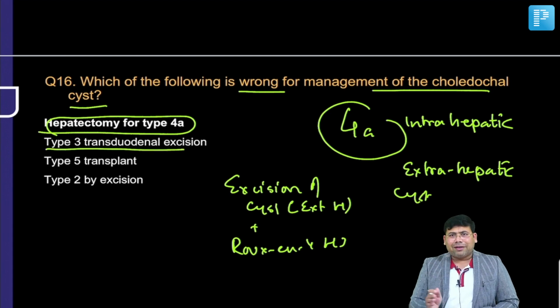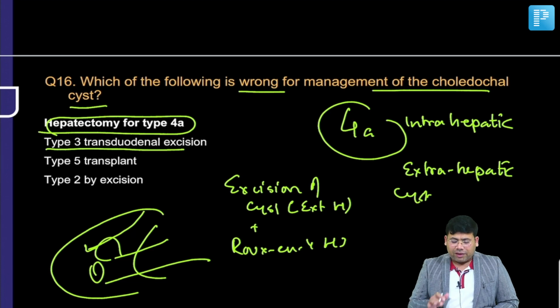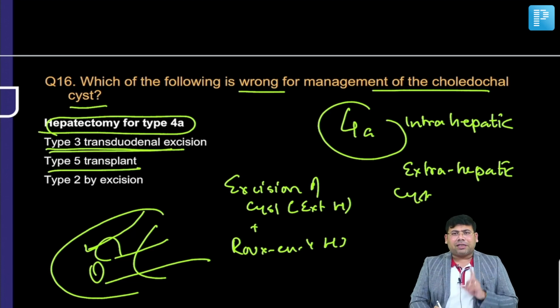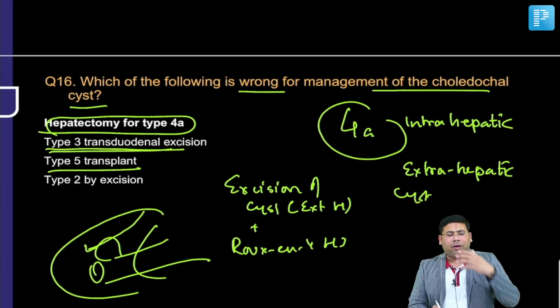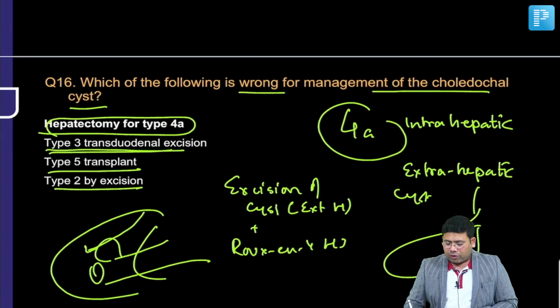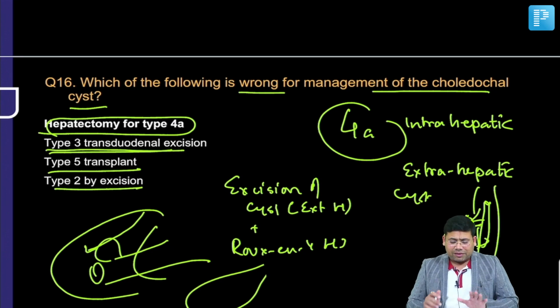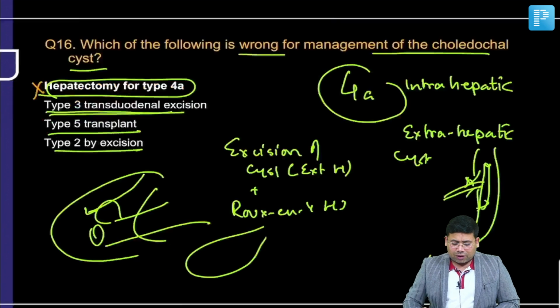When we talk about type 3, it's a choledochocele, that is the intraduodenal part. First, endoscopic deroofing can be done. If it fails, then we go for transduodenal excision. Type 5 is Caroli's, which is associated with intense periportal fibrosis. Since this is pre-malignant, transplant is mandatory. And type 2, you know, it's a supraduodenal saccular cyst. So you are going for one simple thing, that is excision. No Roux-en-Y hepaticojejunostomy is required, and you go for a primary closure over what, students? Over a T-tube. This is a very simple thing. So the answer is, this is not the management.